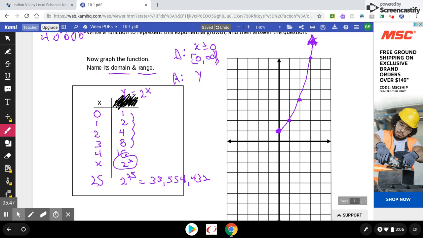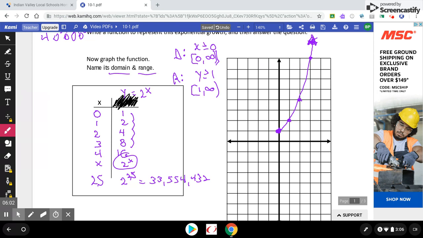So two ways of writing it. The y's start at 1 and keep getting bigger. Or same deal as the domain. They start at 1 and they go forever up. And that is all she wrote for that one.